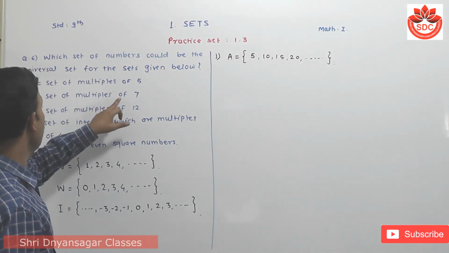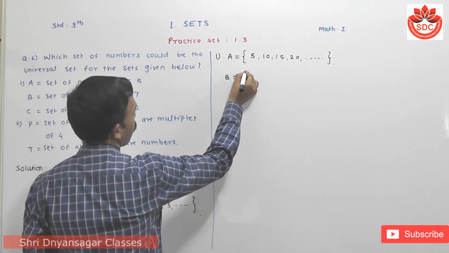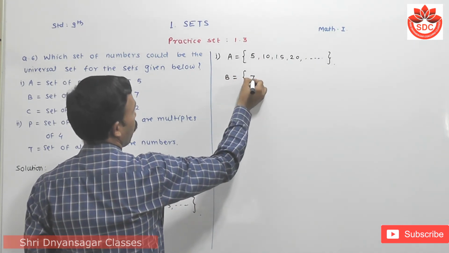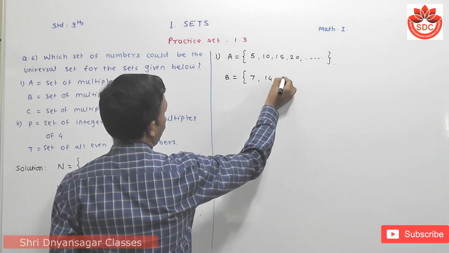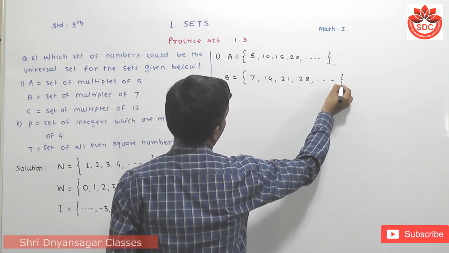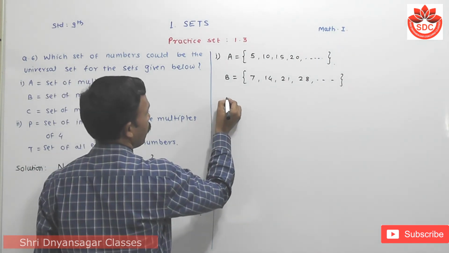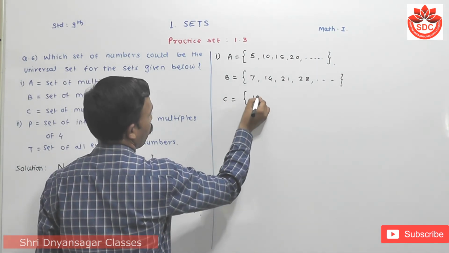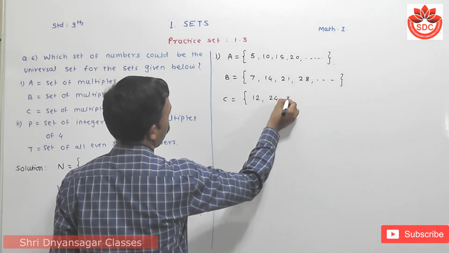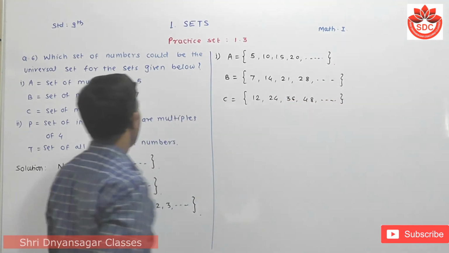Then B is the set of multiples of 7: 7, 14, 21, 28, and so on. Then C is the set of multiples of 12: 12, 24, 36, 48, etc.